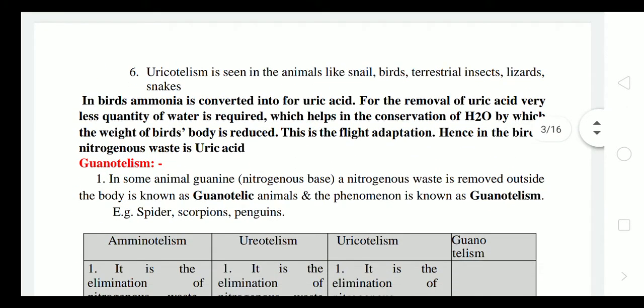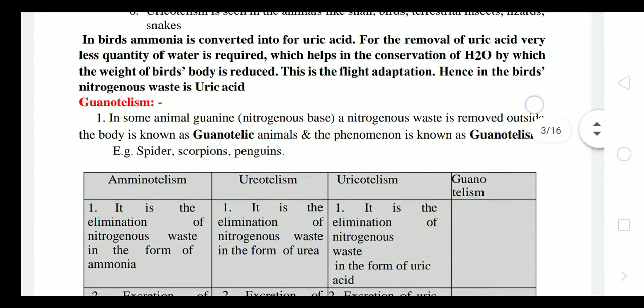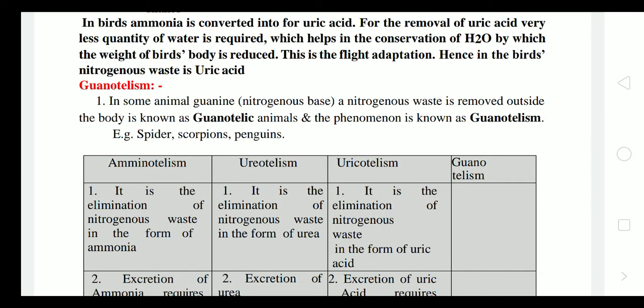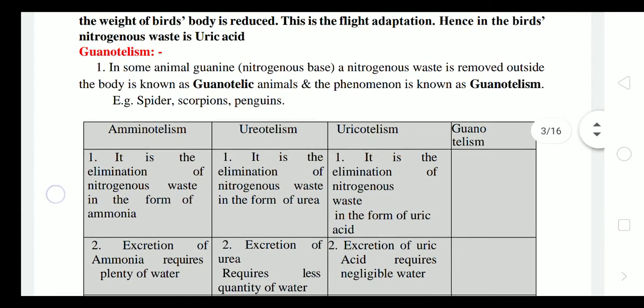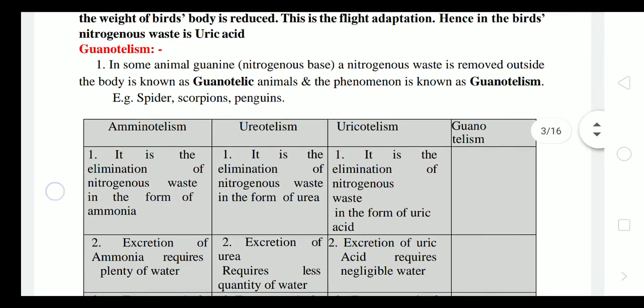And uricotelism is seen in the animals that live in drought places or dry places like Rajasthan and all. Animals like snail, birds, terrestrial insects, lizards and snakes are the examples. In birds, ammonia is converted into uric acid. For the removal of uric acid, a very small quantity of water is required, which helps the conservation of water, by which the weight of the bird's body is reduced. This is a flight adaptation. Hence, the bird's nitrogenous waste is uric acid.